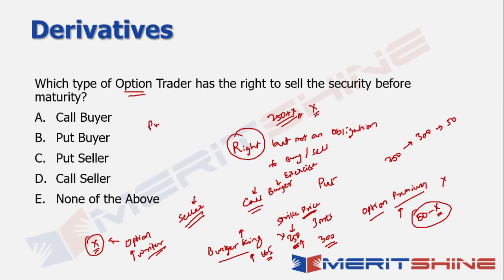When you're bearish about a particular stock, then you'll end up buying the put option, right? What happens in a put option? So let's say that Burger King is trading at 165 and I'm expecting this price to fall further, and I say that I buy a put option which gives me the right but not an obligation to sell at 100. So what happens in that case? Hypothetically, let's say that the Burger King stock price after 3 months falls to 50. Then essentially you'll be able to pick from the market at 50 and you'll be able to sell at 100, which means you'll make a net of 50. Obviously, you'll again have to pay the option premium that is there, right?